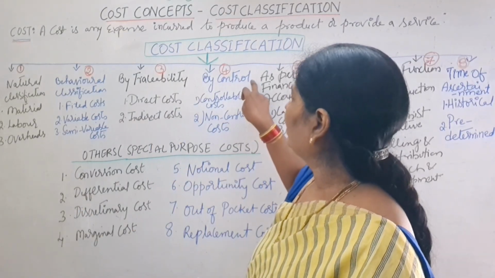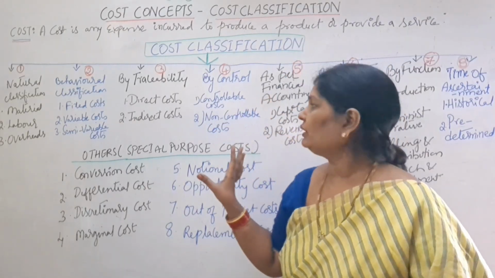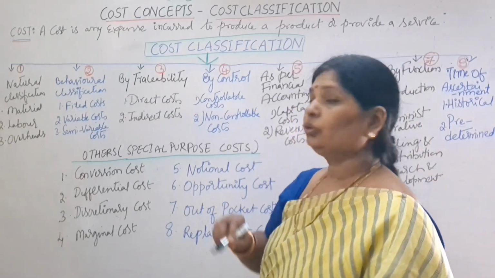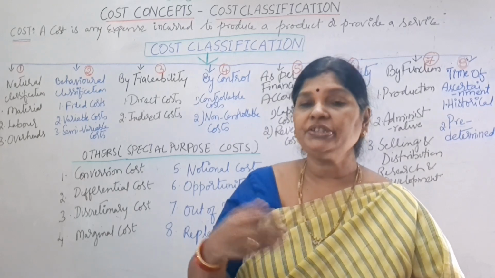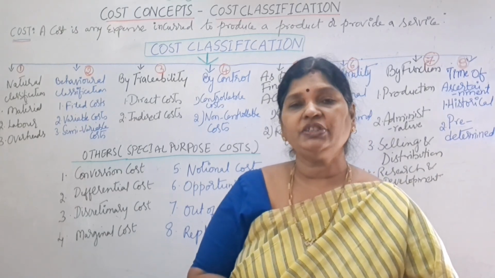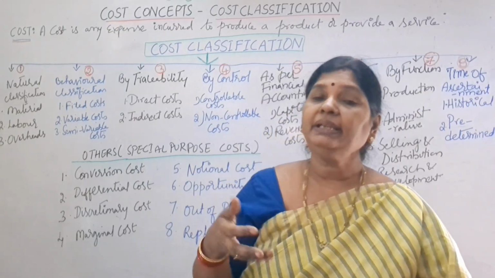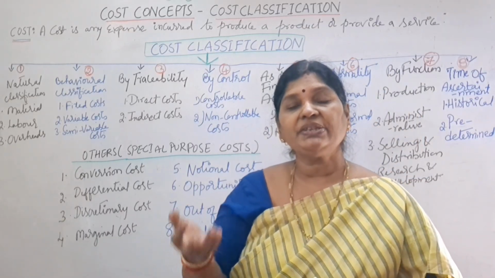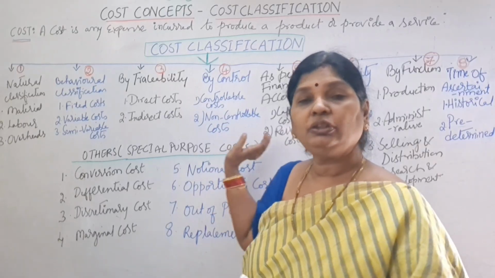Coming to the fourth one, by control. Here we have controllable costs and non-controllable costs. What are controllable costs? Those which can be controlled by the management. For example, the supplies purchased by the supervisor can be controlled by the management. These are costs under our control, which we can either decrease or increase based on our requirement. Those are called controllable costs.